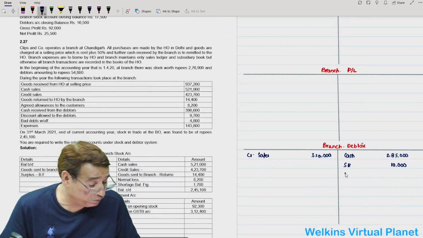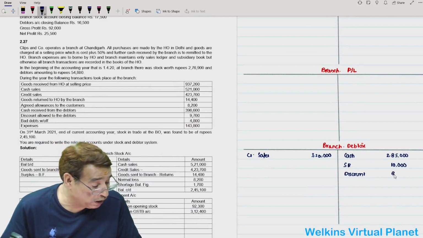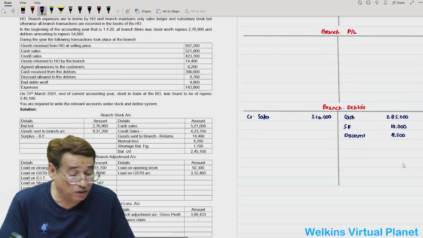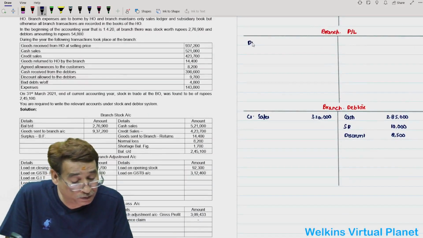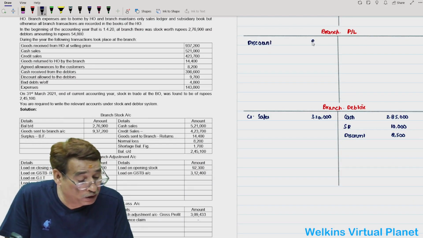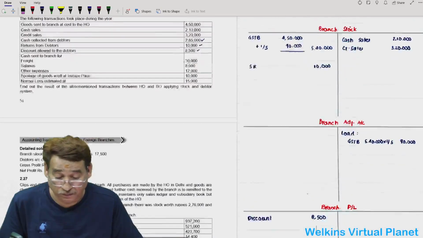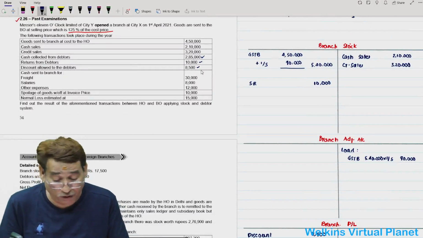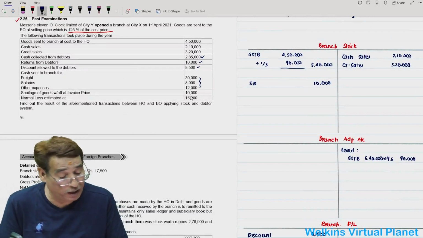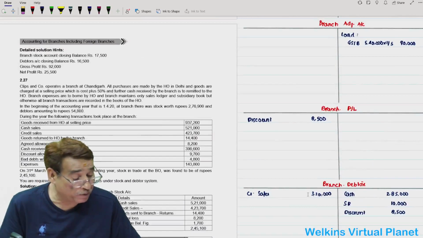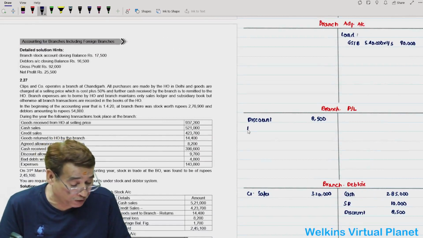In the branch P&L account, discount allowed 8,500. Correct? And then we have got in this case these expenses. So I will write freight 38 plus 12, 50,000. I will straight away write here in the P&L account, expenses 50,000.